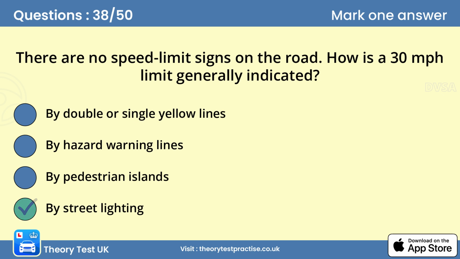D. By street lighting. There's a 30 miles per hour speed limit where there are street lights unless signs show another limit.